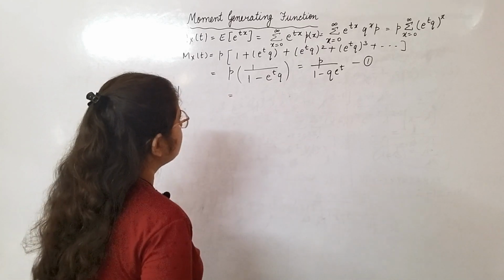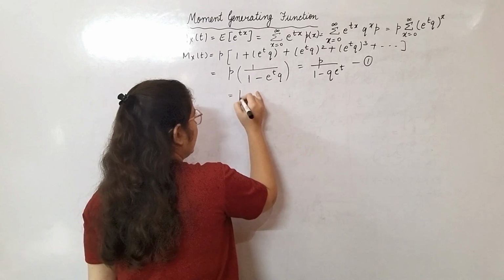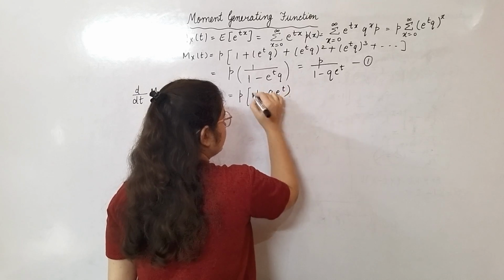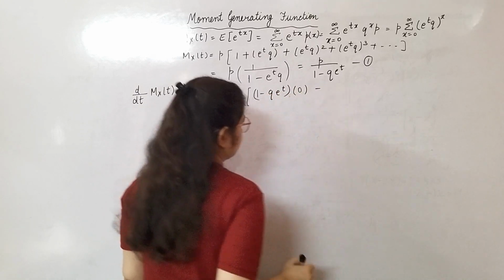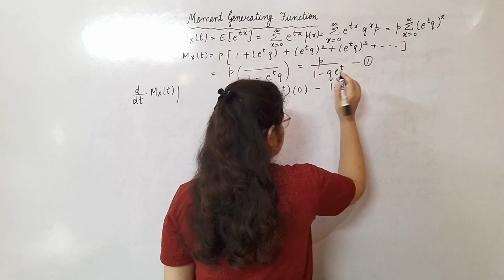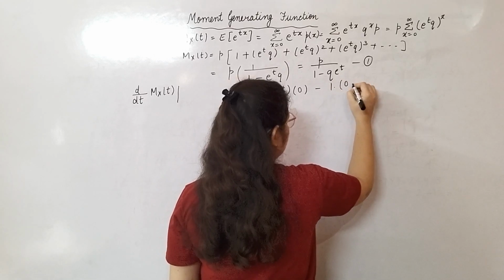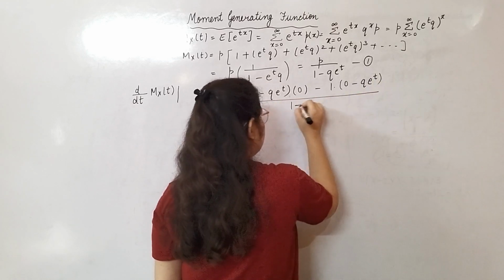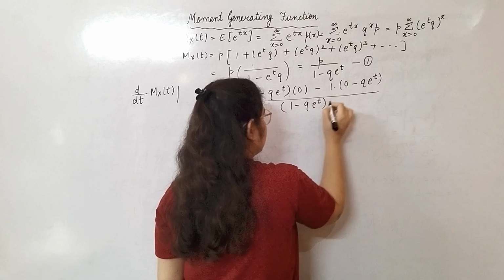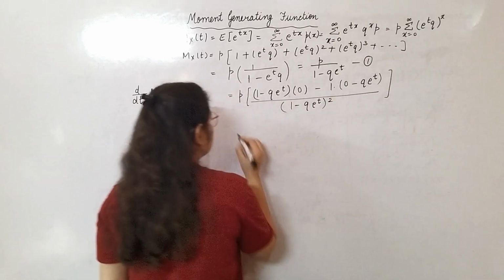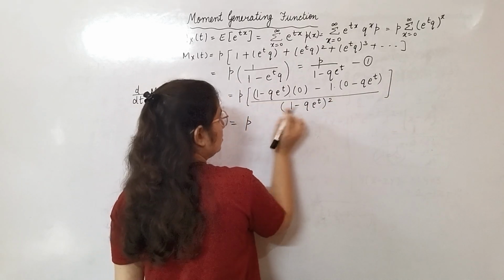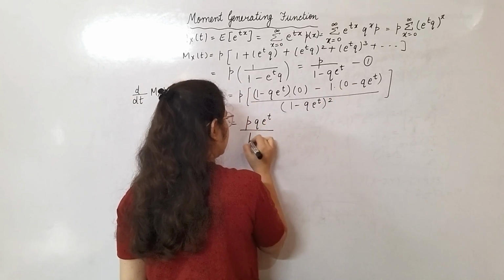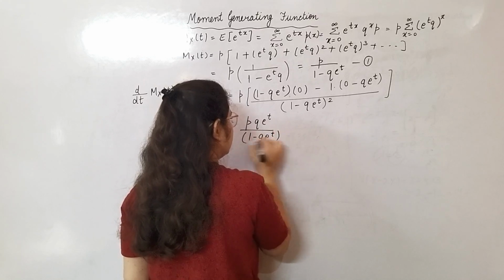Differentiate with respect to t: p as it is, 1 minus q e^t as it is, differentiation of the constant will be 0, minus 1 as it is, differentiation of this term gives minus q e^t, divided by the denominator squared. The first term will be 0, this minus and this minus will be plus, so p q e to the power t upon (1 minus q e^t) whole square.